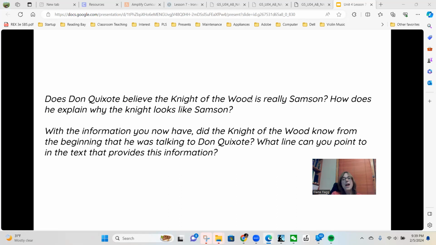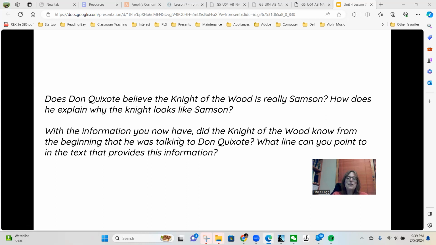Okay, the next question is, does Don Quixote believe the Knight of the Wood is really Samson? And how does he explain why the knight looks like Samson? Well, he doesn't believe he's really Samson. He thinks those people or wizards that cast spells made him look like Samson to confuse him. So the same wizards that messed with the windmills and messed with Dulcinea's beauty also made the other person look like Samson. Okay.